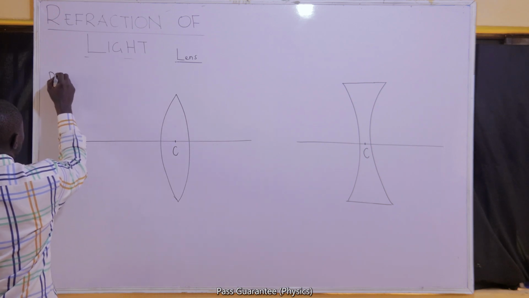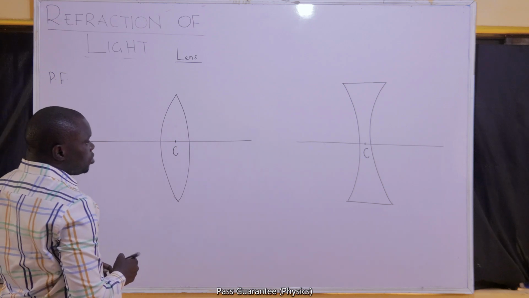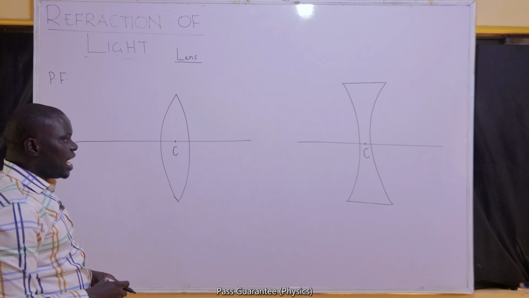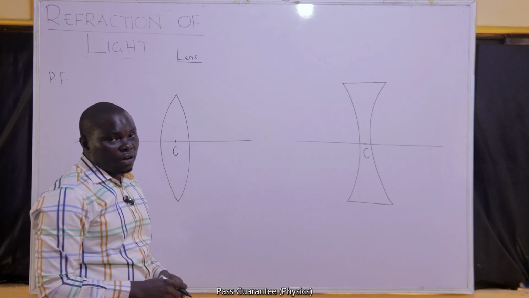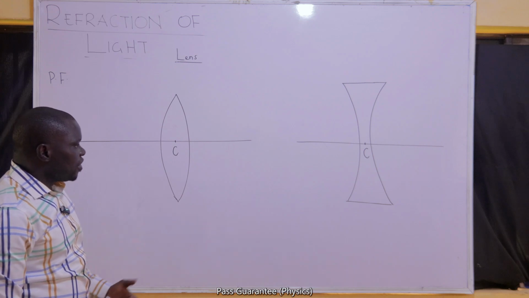It has a principal focus, and the definition of the principal focus is almost the same as what we saw under reflection, only that this time the light ray is being refracted, not reflected.